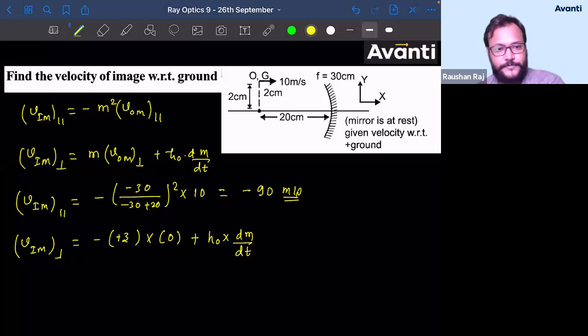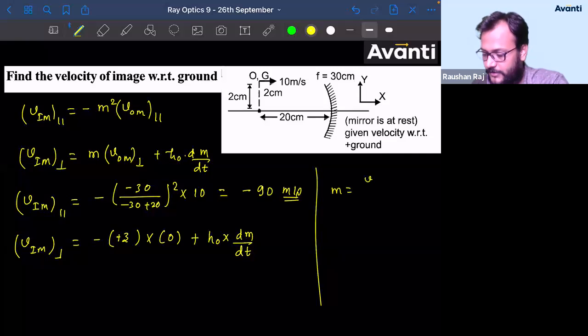What is the value of m? So either you consider f divided by f minus u, or you consider this. What is m? m is nothing but v by u. So dm by dt will be written as, we will differentiate, the numerator will be differentiated, right?